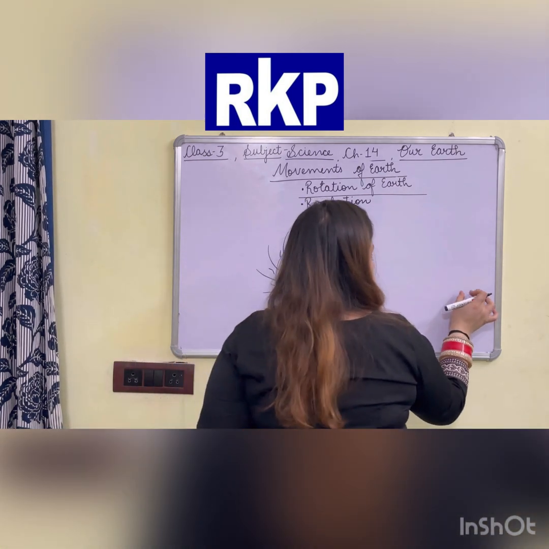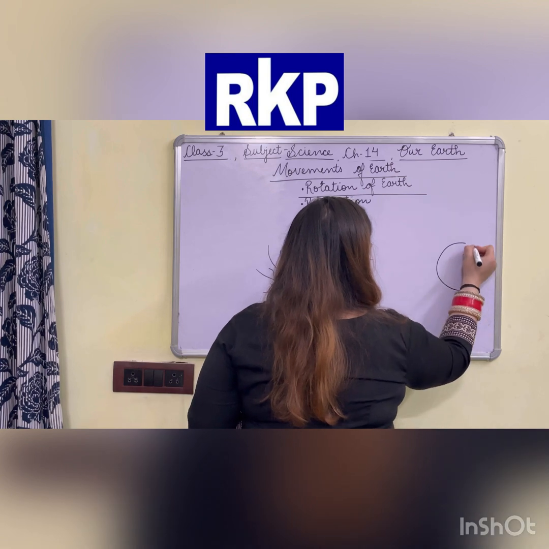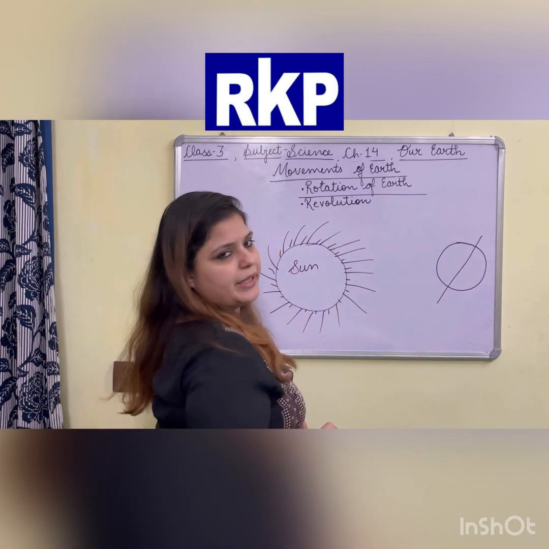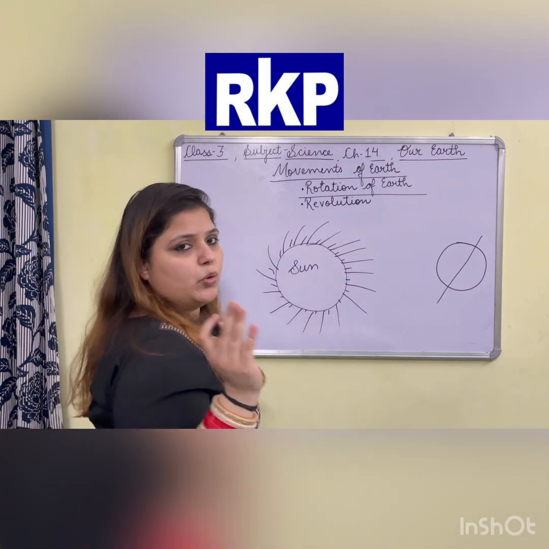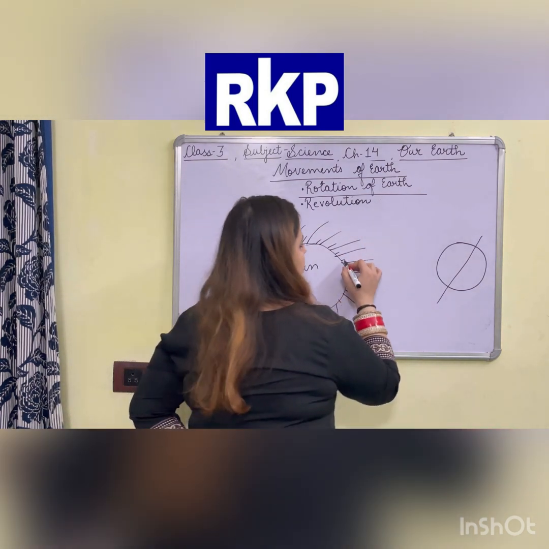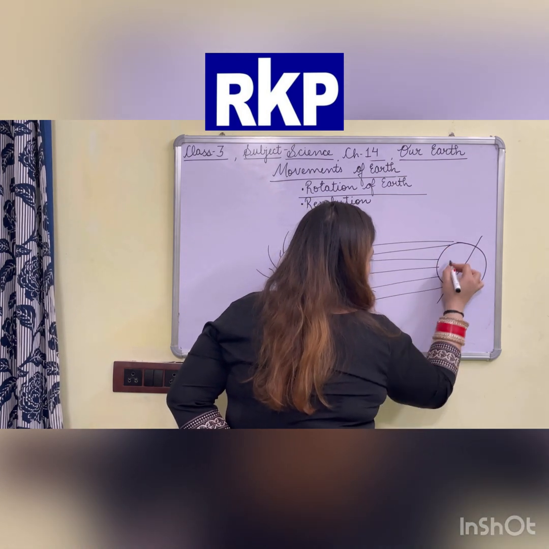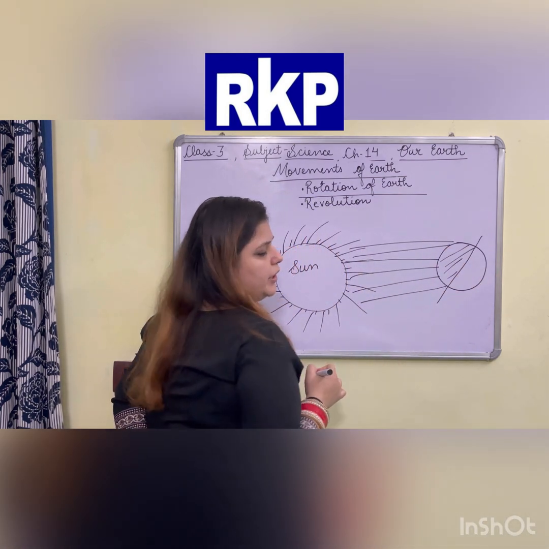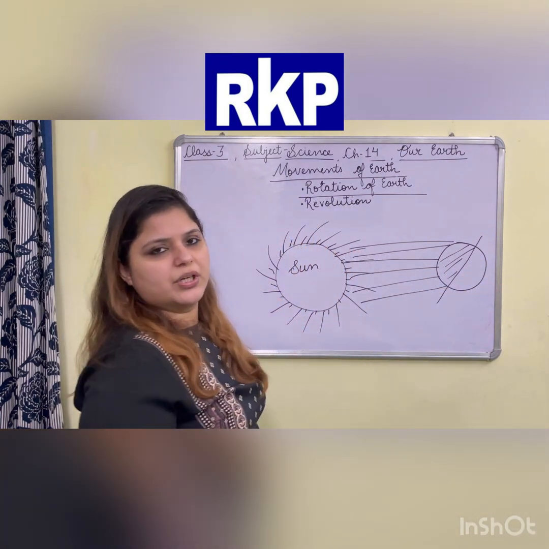And suppose the earth is here, tilted on its own axis. The sun is giving out heat and light. Now look at this diagram carefully. If you look carefully, the light of the sun is falling on this portion of the earth only. The light of the sun is not falling on this portion of the earth.